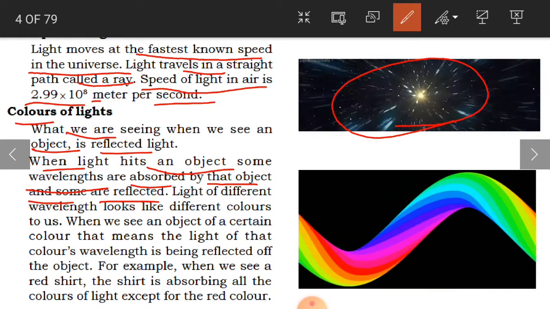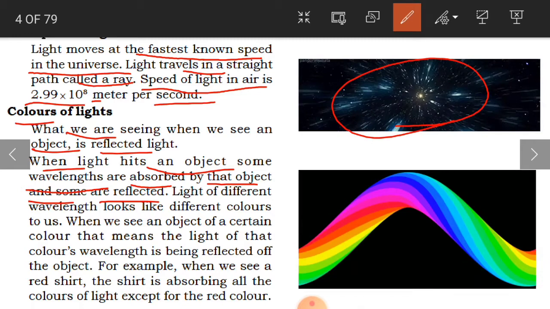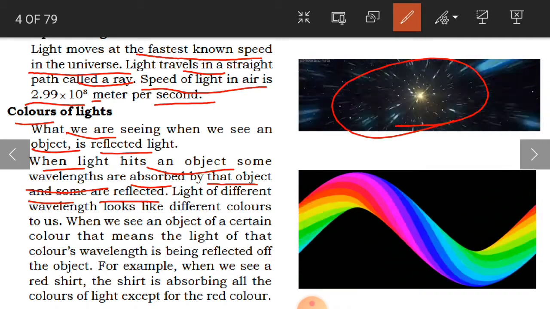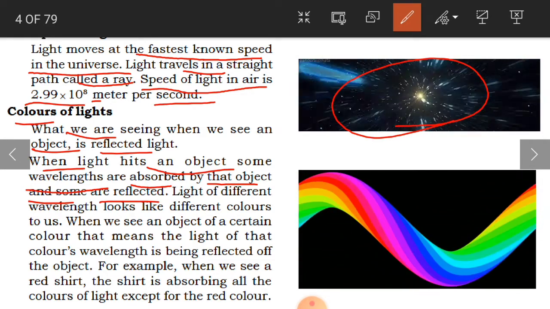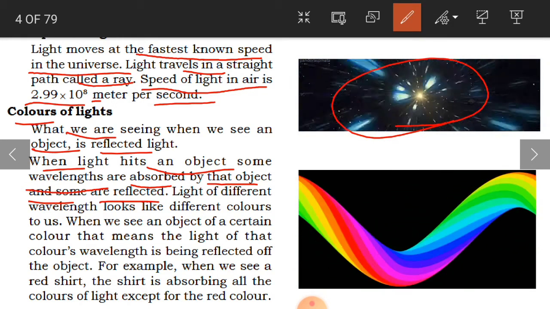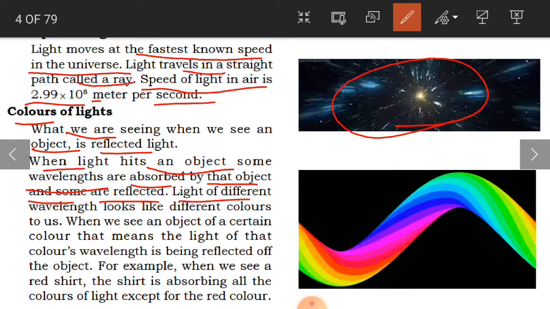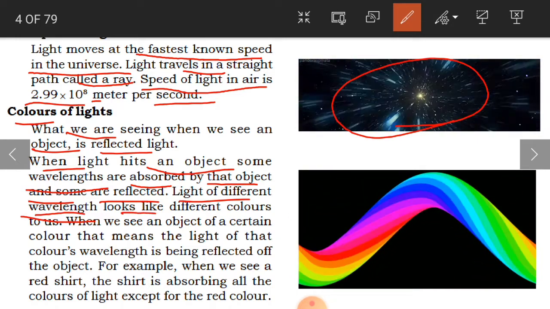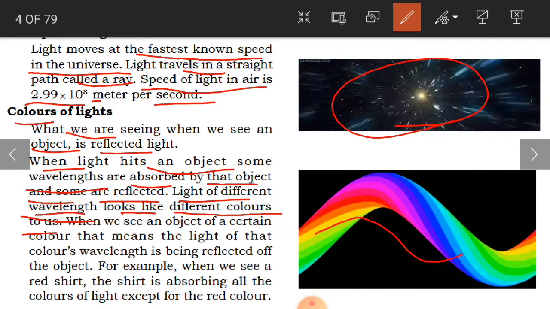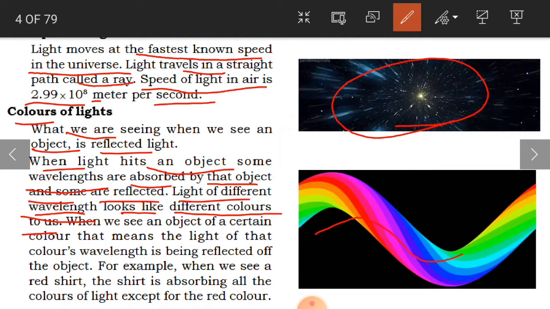The absorbed ones we will not be able to see, and the reflected ones we are able to see. For example, light of different wavelengths looks like different colors to us. As you can see here, these are different wavelengths, which we see as different colors.